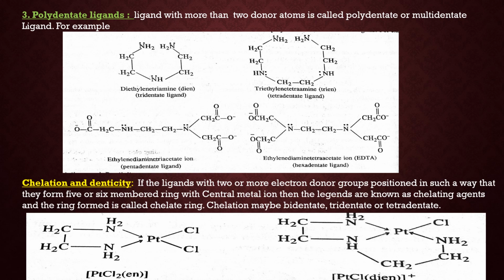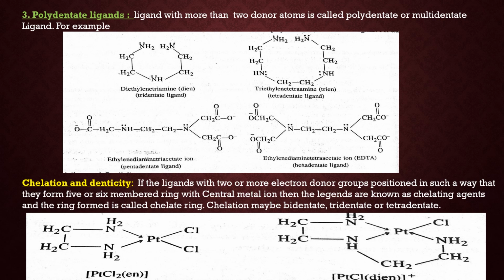Now the second example is triethylenetetraamine. In short, we write it trien, T-R-I-E-N. Here we have four nitrogen atoms as donor atoms, so it is a tetradentate ligand. Now the third example is ethylenediaminetriacetate. Look here, three acetate ions are there. That is why it is called triacetate. In this complex, we have five donor atoms, two nitrogen and three oxygen donor atoms. So it is a pentadentate ligand.